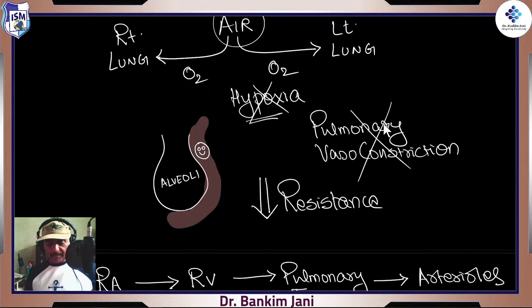Fine. Oxygen goes. The moment oxygen goes, the first thing which is eliminated is hypoxia. Now there is no hypoxia. Hypoxia itself means lack of oxygen. If there is no hypoxia, then there is no vasoconstriction. So the pulmonary vasoconstriction which was there is now eliminated. Right? The moment it is eliminated, it means vessels would dilate.